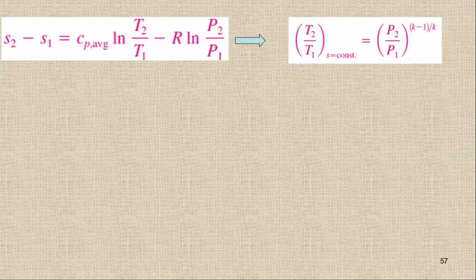So we have two different relationships. The first one is between the temperature and the volume, and the second one is between the temperature and the pressure. But still we can find another relationship between the pressure and volume as well.